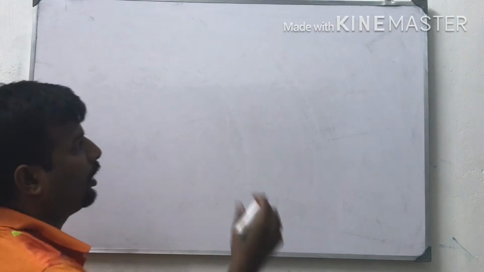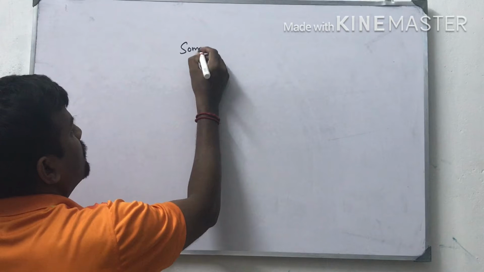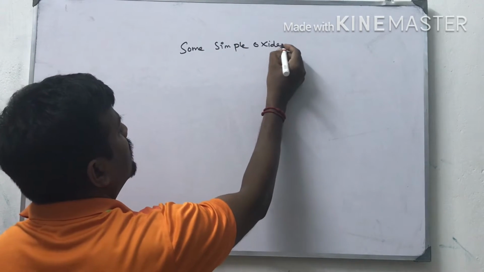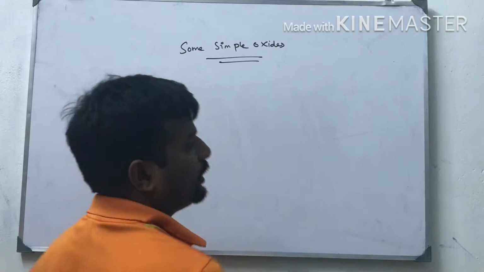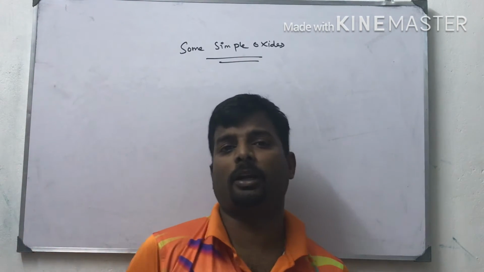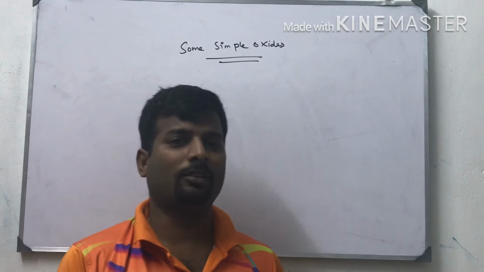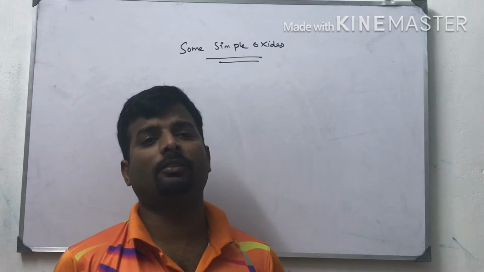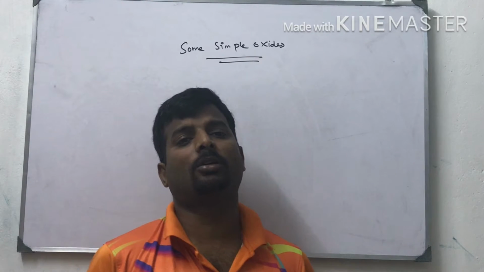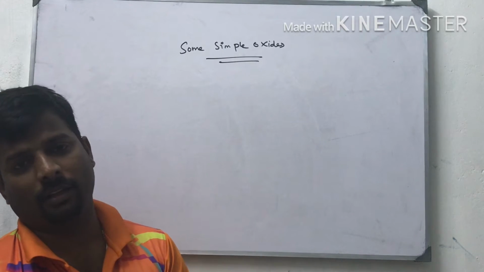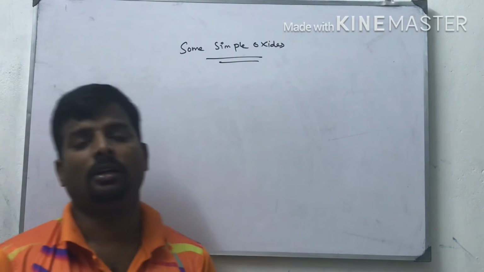Good evening, children. Today we are going to start with some simple oxides of oxygen. Oxygen undergoes combination with metal to form metal oxides, and it will react with non-metal to form non-metal oxides. Sometimes it may react with a metalloid to give some oxides. The binary compound of oxygen with another element is called an oxide.